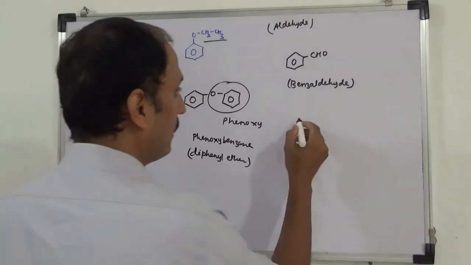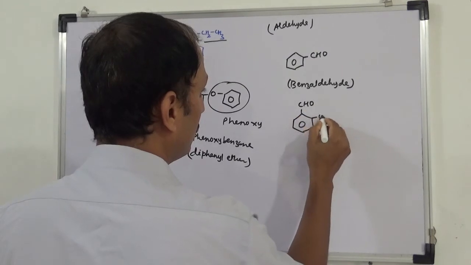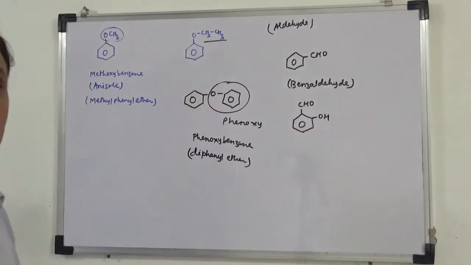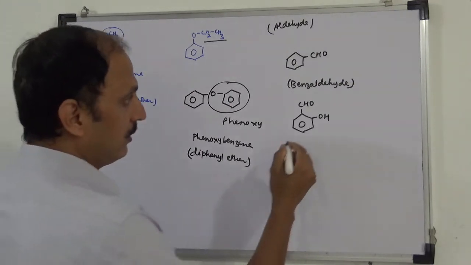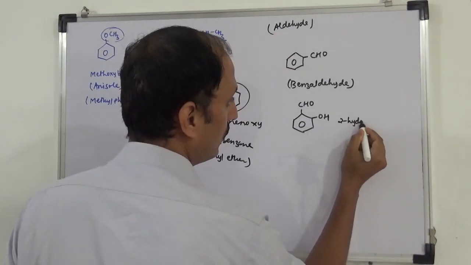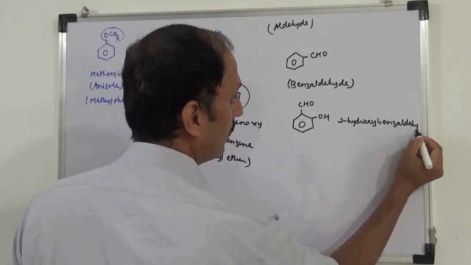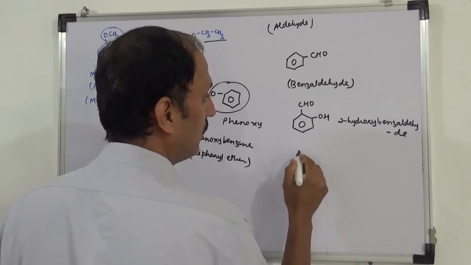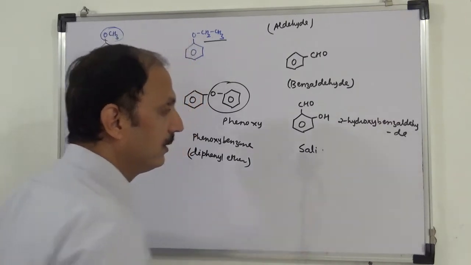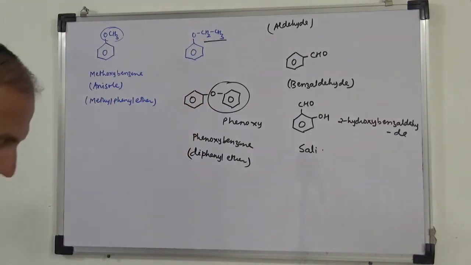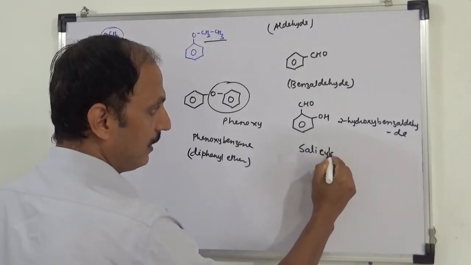Next is, so this becomes 2-hydroxybenzaldehyde. Okay. This is also called salicylaldehyde.